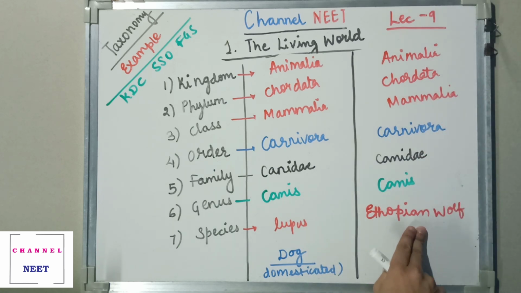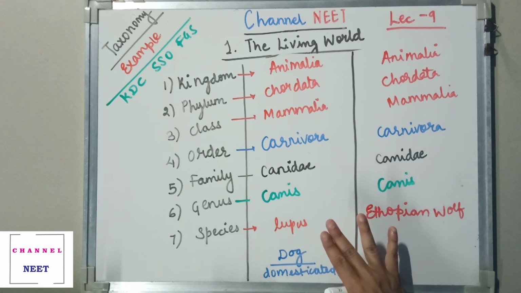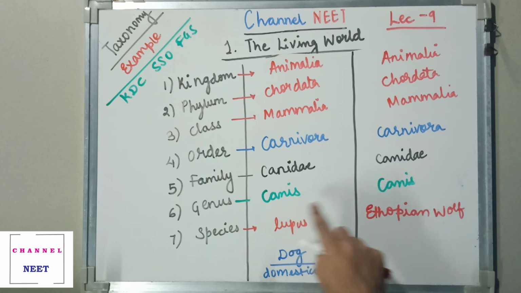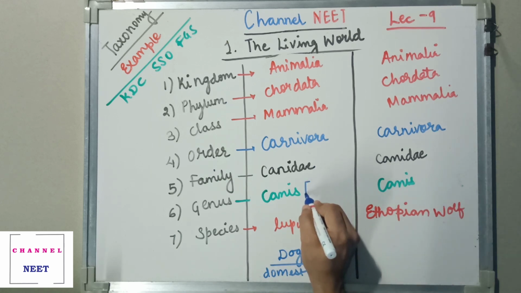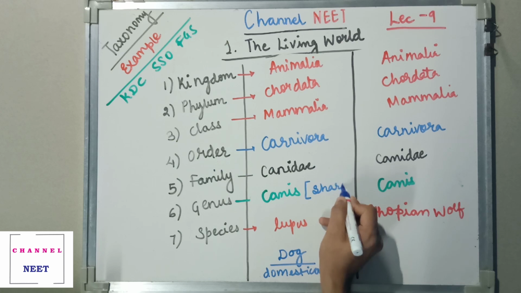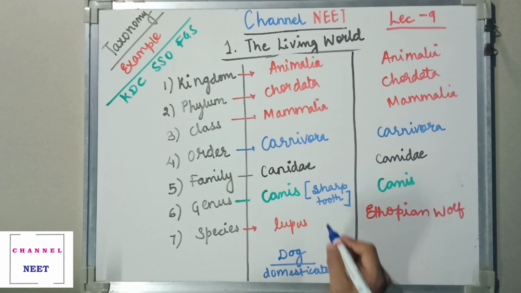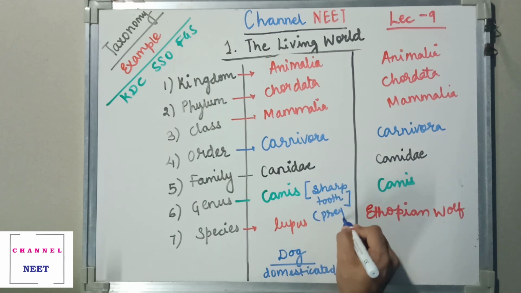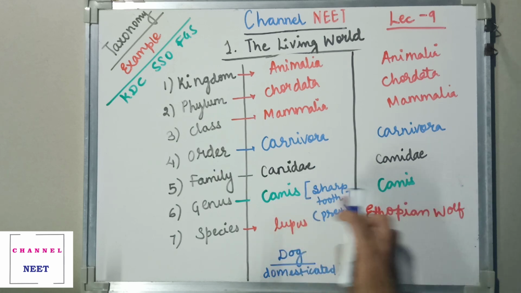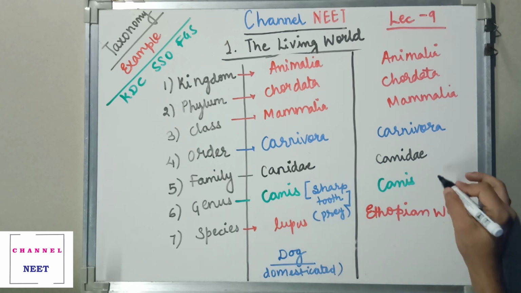Now the wolf body structure and the dog body structure are one and the same. Canis represents that they have sharp teeth for killing the prey. They want to kill the prey. Canine is what we call it. Therefore it has been derived from the Latin word. So Canis is nothing but a Latin word.